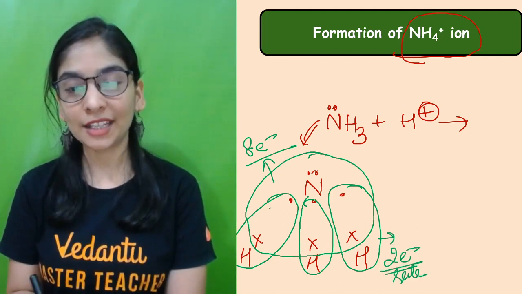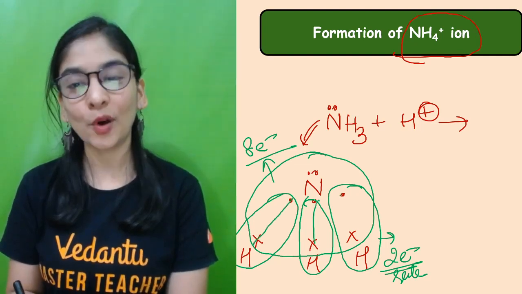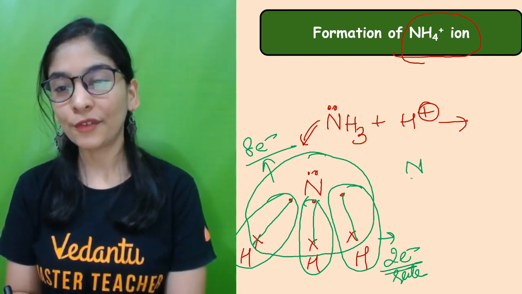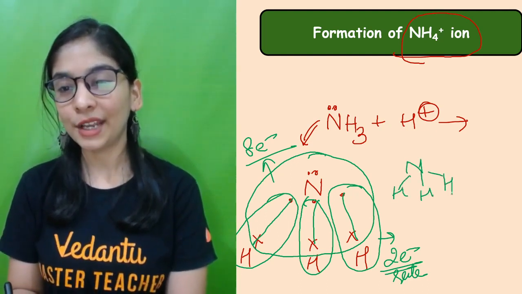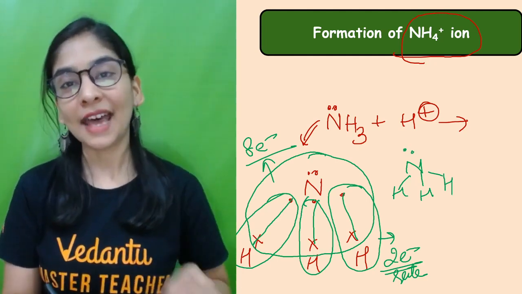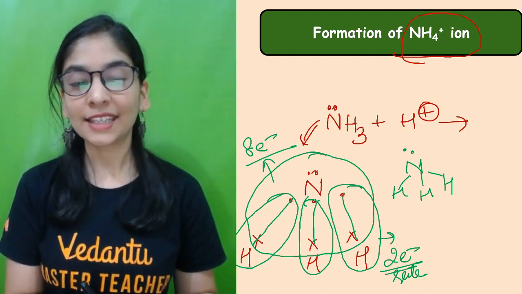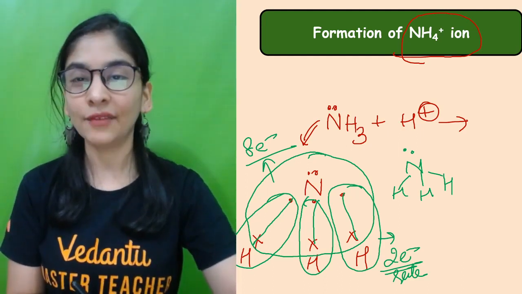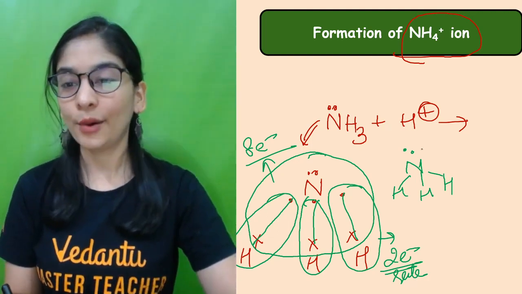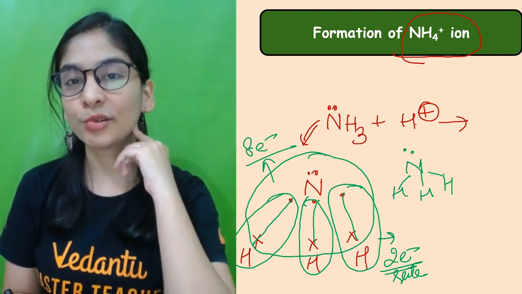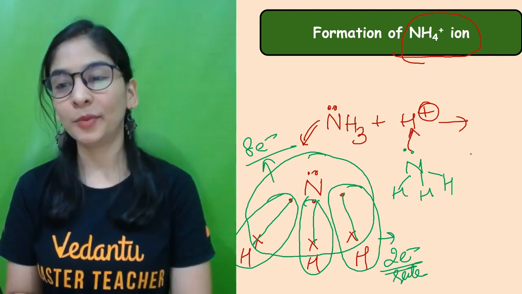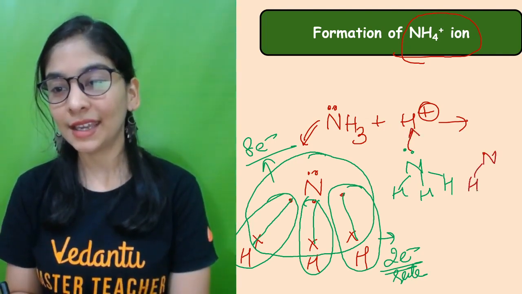What did we get, students? Three single bonds, and nitrogen has a lone pair of electrons which is free. So nitrogen with 3 hydrogens has a lone pair, and that lone pair can attack the hydrogen ion, which has no electron at all. Nitrogen says, hydrogen, you need at least 2 electrons to be stable. I am giving them to you, you will be stable. So the kind of bonding I'm seeing is N to H.